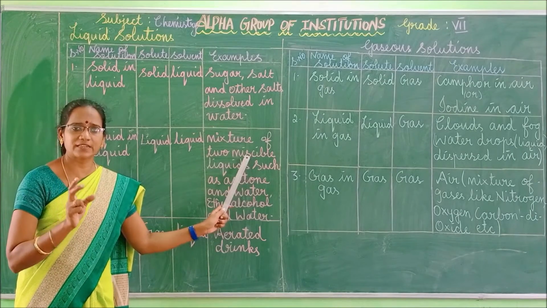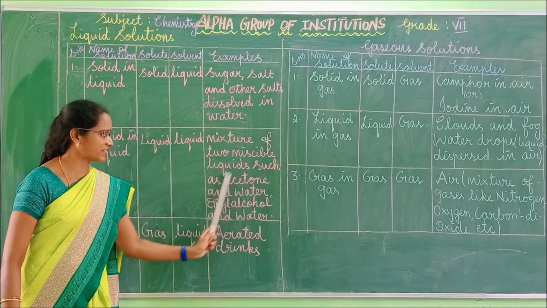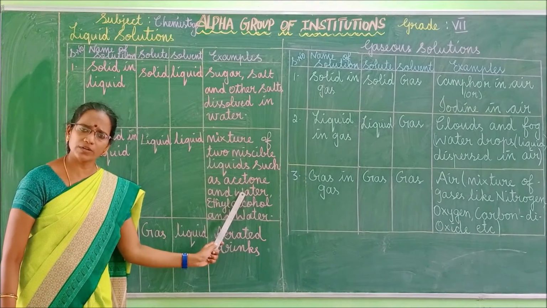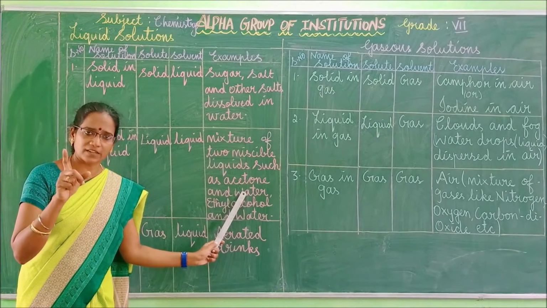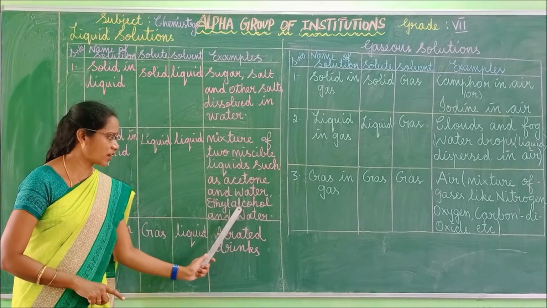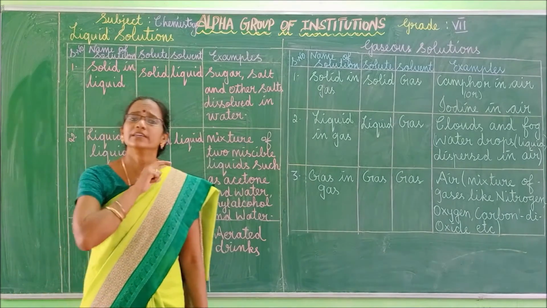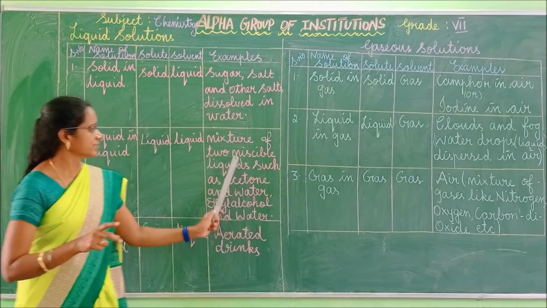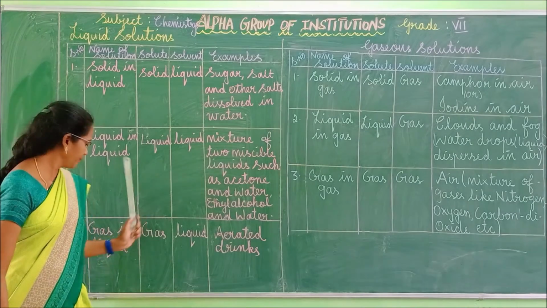Evenly mixed throughout. So, a mixture of two miscible liquids such as acetone and water. If you add acetone into water, it gets mixed evenly and uniformly, right? Next one, ethyl alcohol and water. If you add ethyl alcohol into water, it also gets mixed evenly. So these are the examples for liquid in liquid.